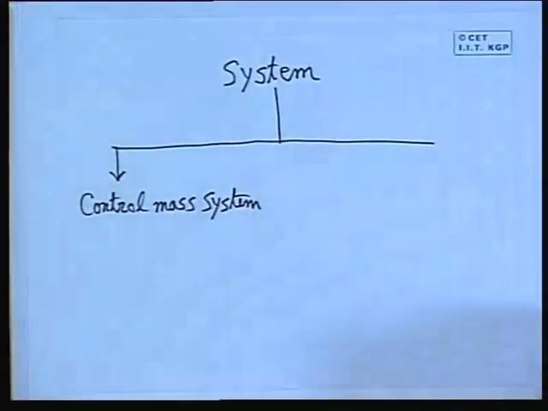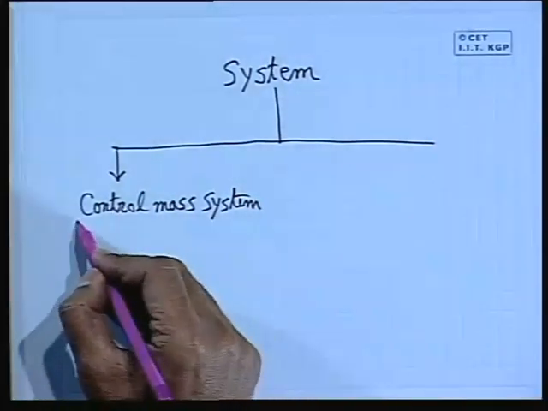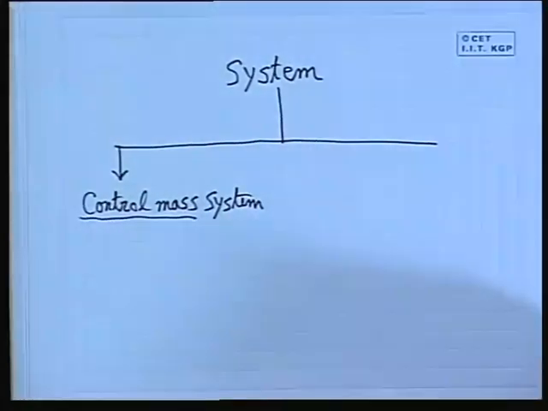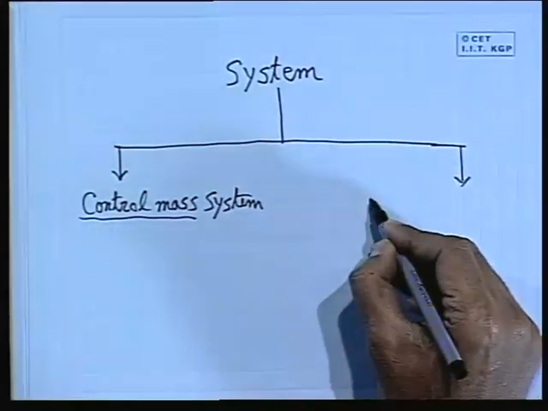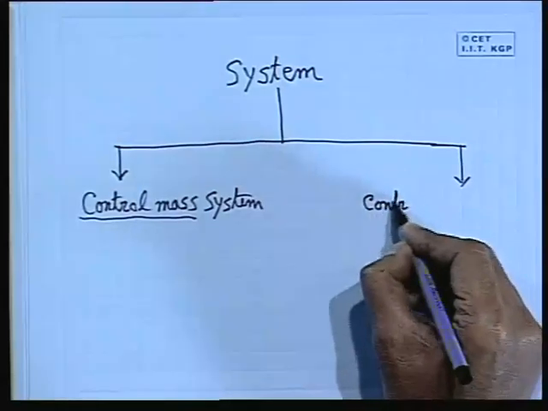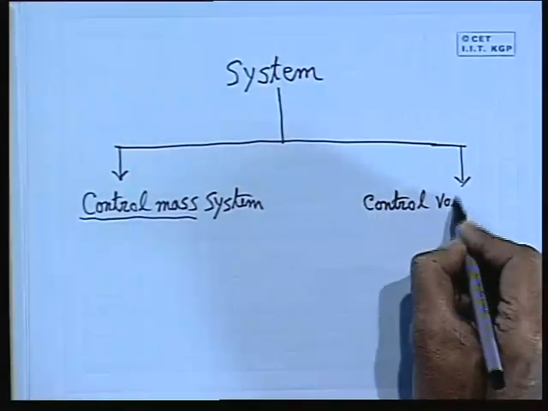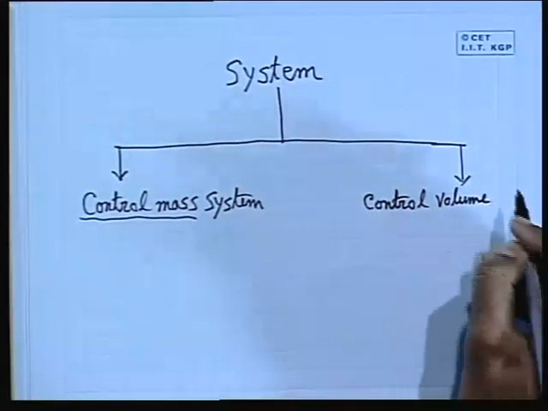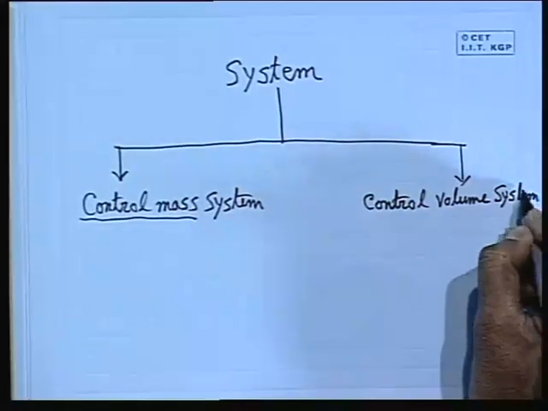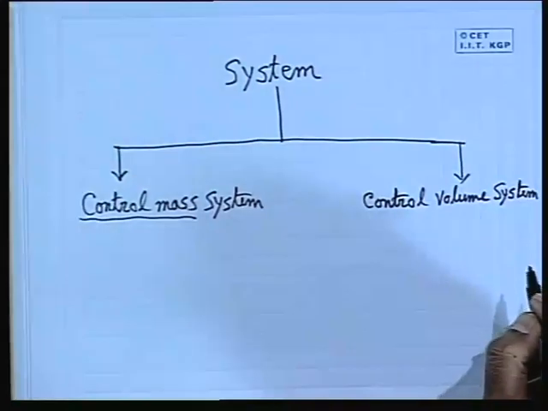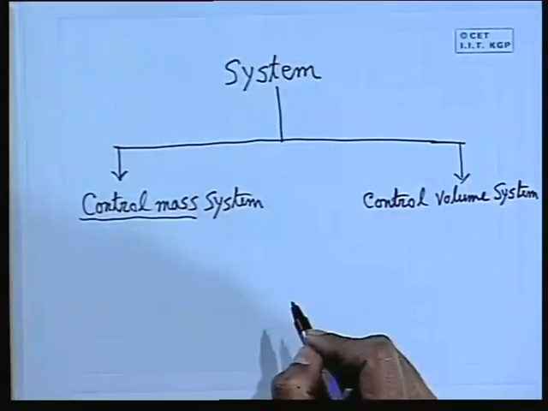The word control mass is very, very important here, the two words control mass. Another is the control... do you know what the other one is? Very good, control volume system. That's why I am telling you, recapitulation. Okay, the first class will be recapitulation. Control volume system. Now you tell me what is the definition of a control mass system.